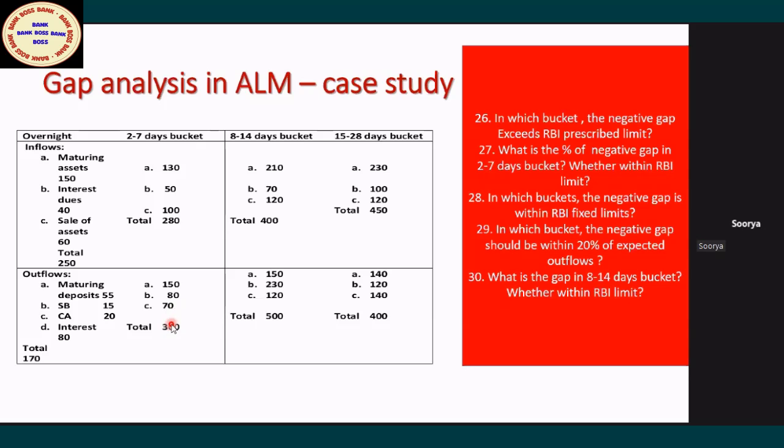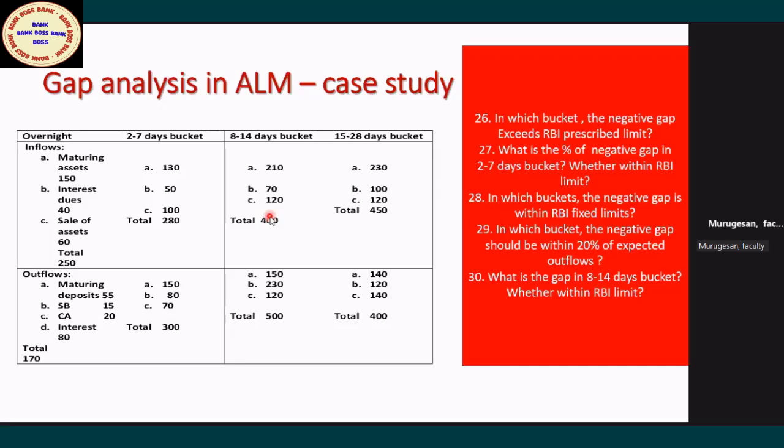6.67. Okay, 6.67. Now, is it within the RBI limit? Yes, it is within the RBI limit. Why? Here 5, and here 5 plus 5, 10. Oh, very good. In this bucket the negative gap is well within the RBI prescribed limit. Okay, we'll go to the next bucket.